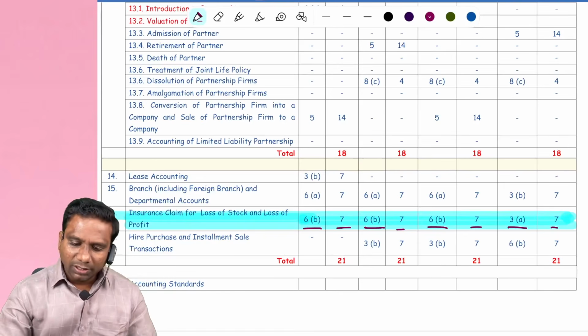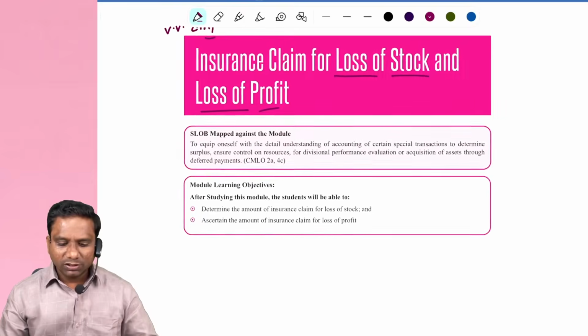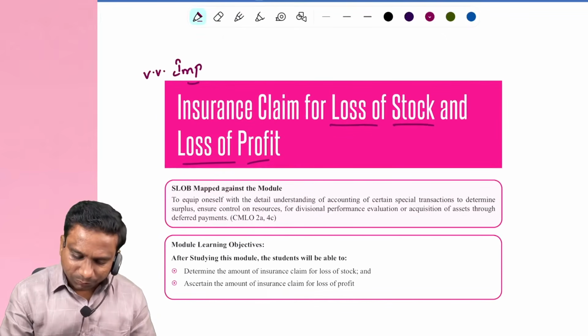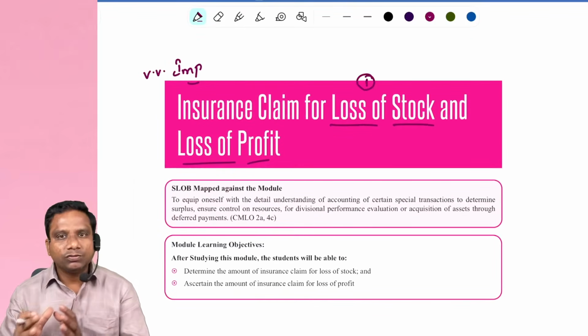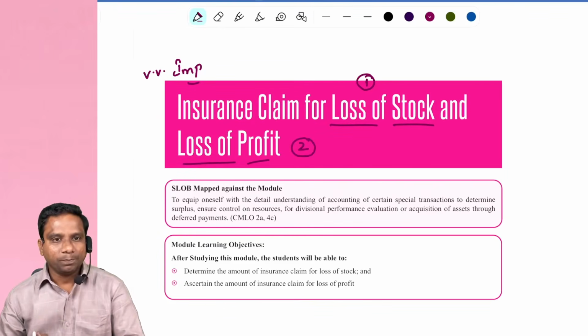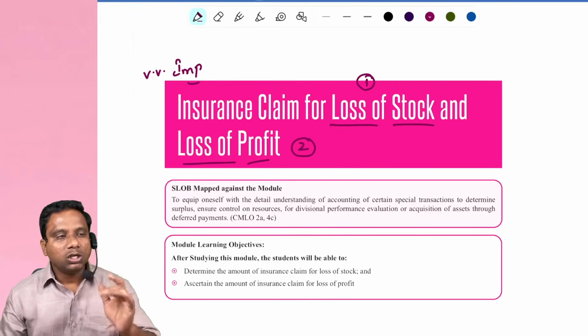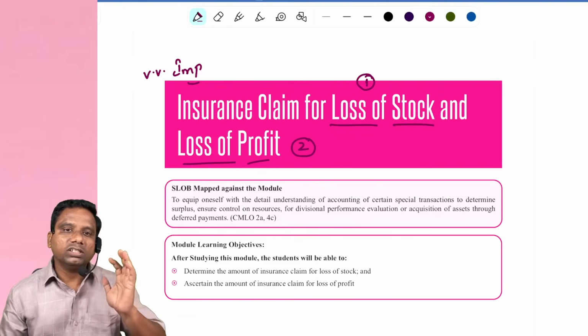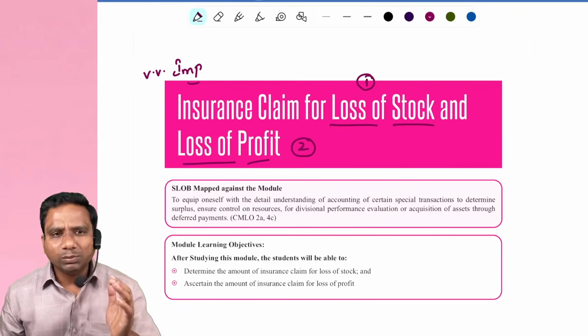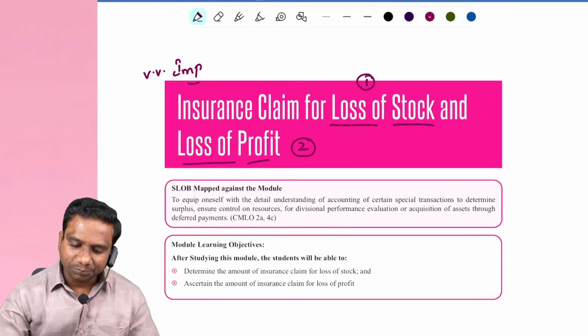Right. Now look at, just observe here. Insurance claim for loss of stock is the first aspect which we cover, and loss of profit is the second aspect which we cover. So our insurance claim consists of two individual concepts. One is loss of stock and another one is loss of profit. Sir, which one is important, sir? Both concepts are important. How can you say that, sir?